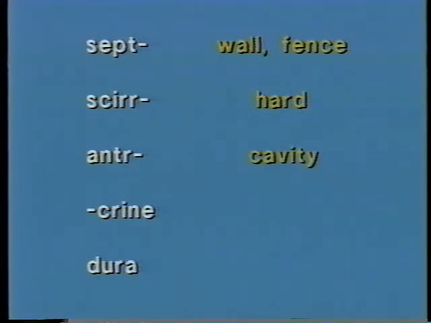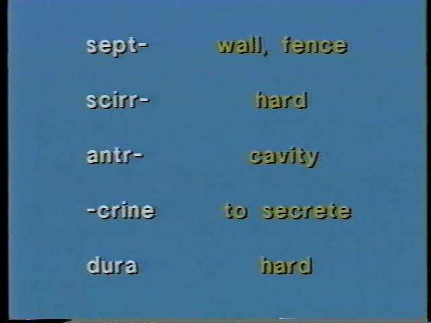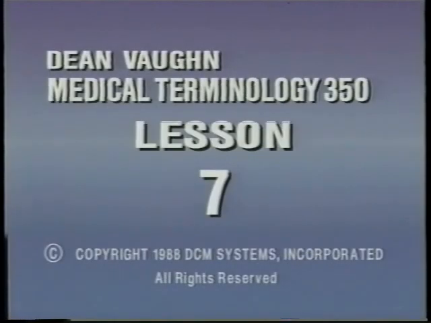Sept, sipped, wall, fence. Skir, skirt, hard hats, hard. Anter, ant tree, cave-in, cavity. Crine, cryin', to see the crate, to secrete. Dura, door, hard hats, hard. This ends the instructional presentation for Lesson 7.